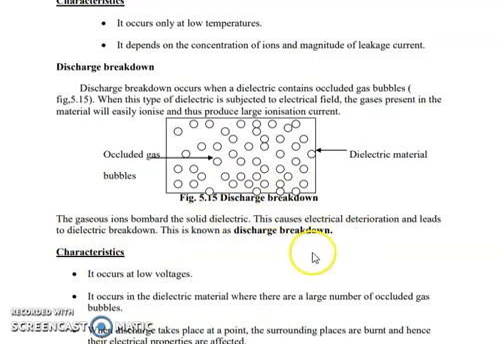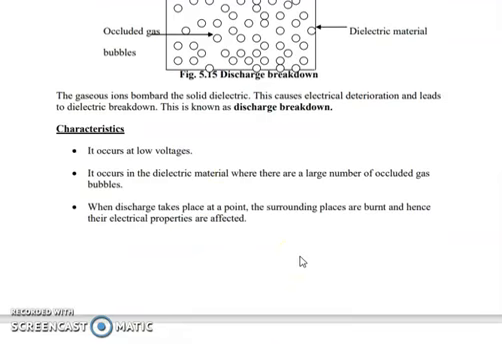Discharge breakdown will occur only when the dielectric contains occluded gas bubbles. If we have gas bubbles and we apply an electric field, the gas molecules or atoms get ionized. Those ionized gases will bombard the solid dielectric, so electrons will come out of it. Once electrons come out, they go to the conduction band where they are free to conduct current. So the breakdown occurs because current flows. This is what is called discharge breakdown.